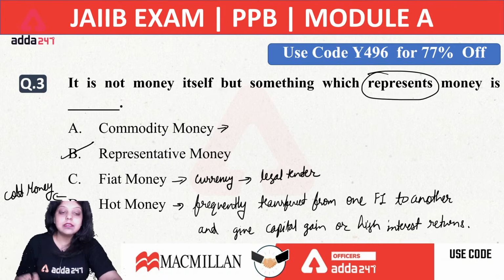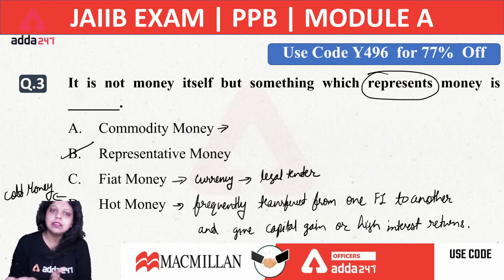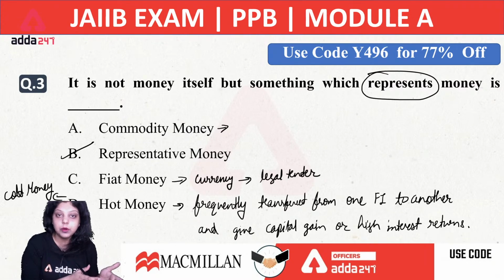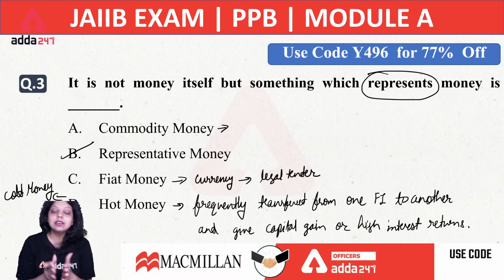It means simply that the money invested in a savings account will be known as cold money, because we have invested the money in the savings account which is giving us the interest, like 3% maximum on deposits below 1 lakh. So cold money is money which is not frequently transferred between financial institutions, and second, it does not give a high rate of returns on the investment.